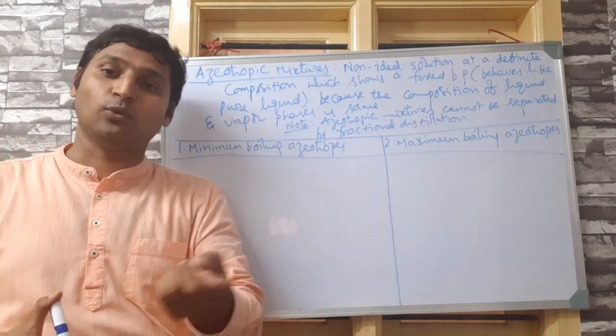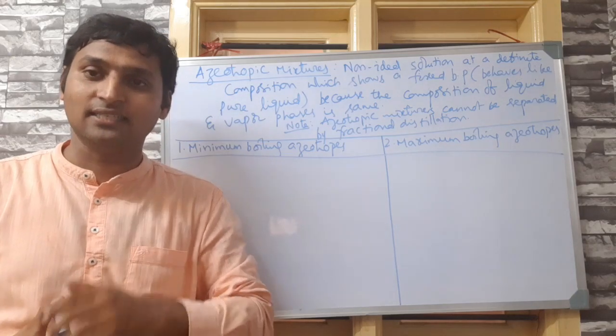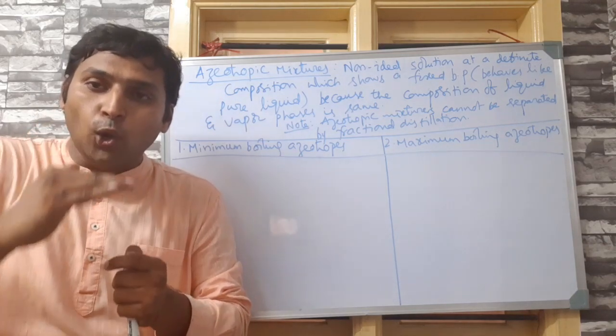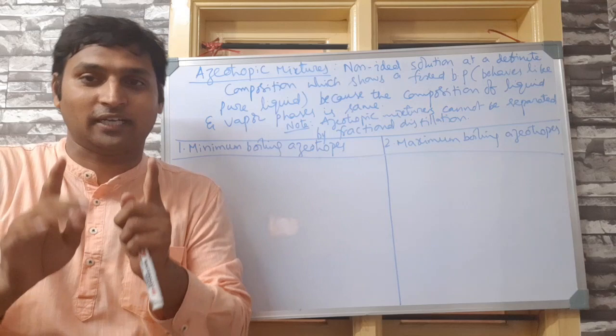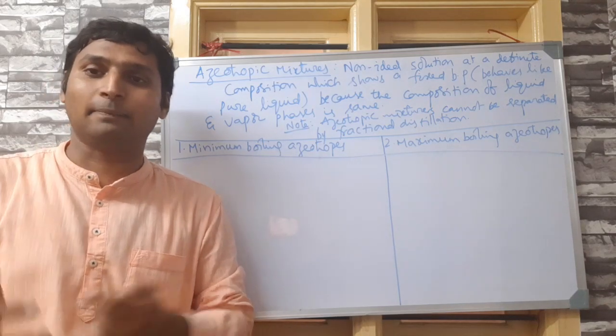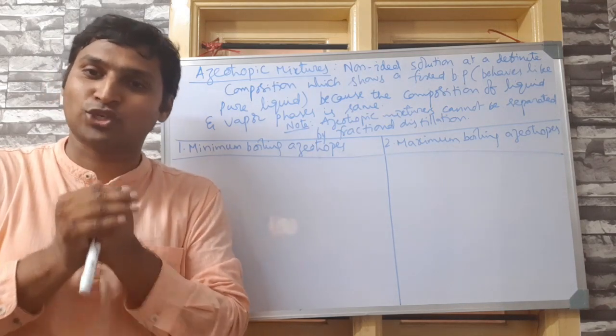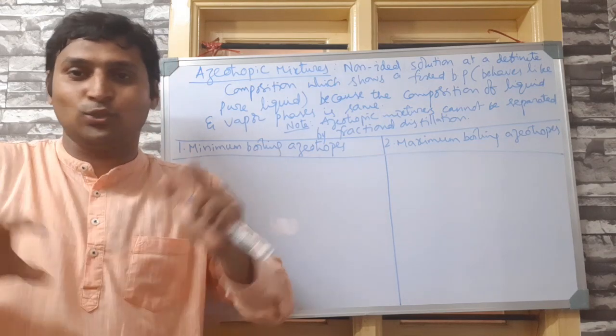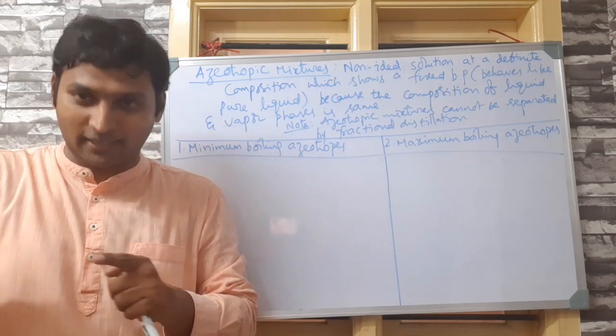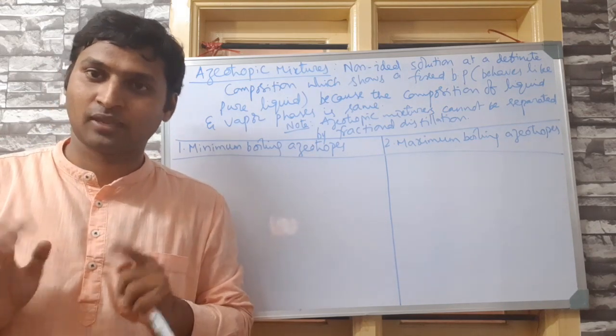Now, the second category are non-ideal solutions with negative deviation, that is solutions which exhibit lower vapor pressure than expected from Raoult's law, and that happens when the new interactions become stronger. Hope you got this recollected. If not, go back, revise and come back, please.